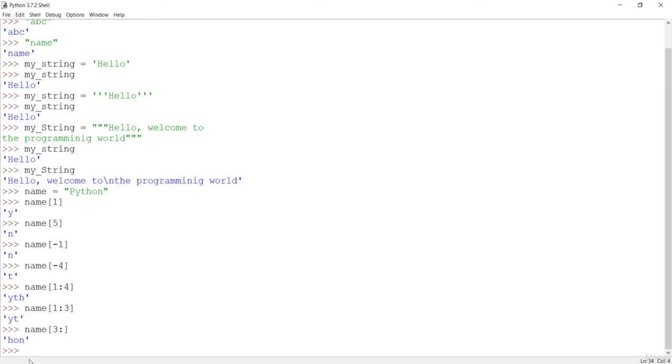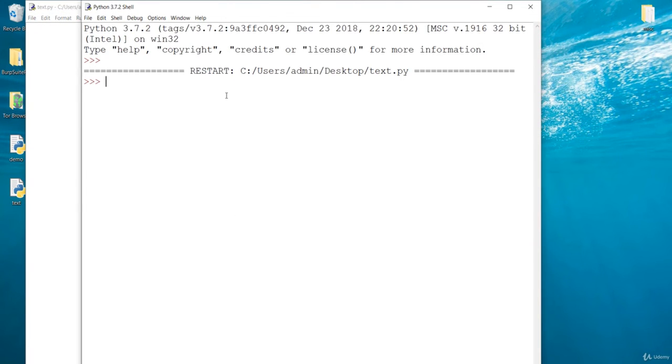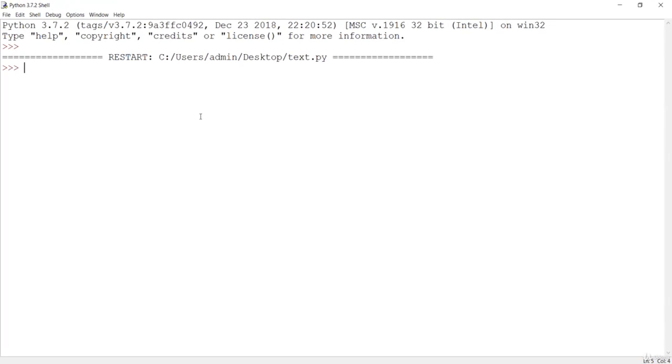So the next thing you can do here in the string is to delete the string. But first of all, before deleting, let me close this one and open a new terminal. And here, first of all, let's see how we can assign something to the string or not.